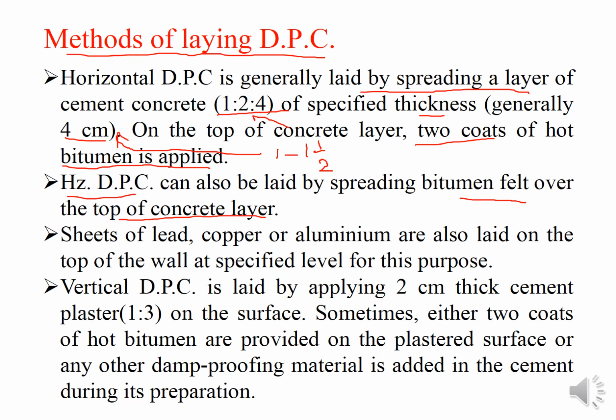Horizontal DPC can also be laid by spreading bitumen felt over the top of the concrete layer. That I have told you. Felt, that is bitumen felt. The material is different, just the hot bitumen or bitumen felt. There is a difference between these two materials. The first method to provide the horizontal DPC is the concrete layer with hot bitumen. The second method is providing the concrete layer but with bitumen felt. The third method is that you provide sheets of lead, copper or aluminium. You are not providing concrete as an impervious material. You are providing just sheets of lead, copper and aluminium, laid on the top of the wall at the specified level for this purpose.